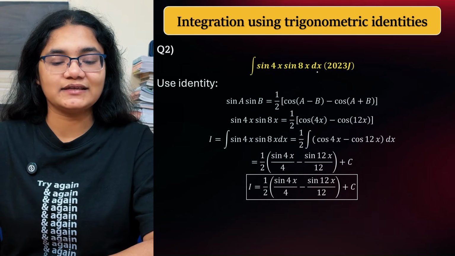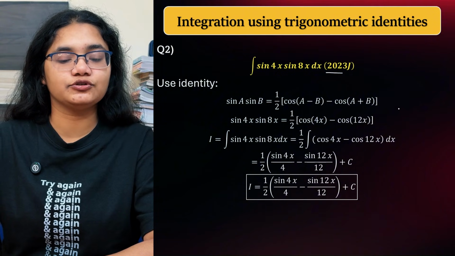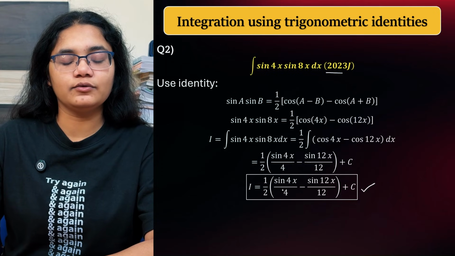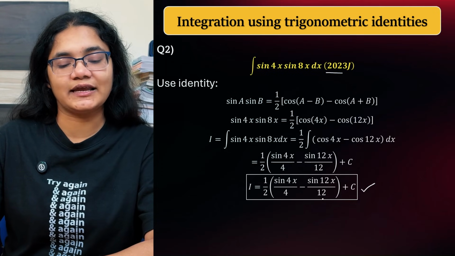Next is sin 4x, sin 8x dx, 2023 paper July. Here also I have given the detailed solution. You can check. The answer will be 1 by 2 into sin 4x by 4 minus sin 12x by 12 plus c.